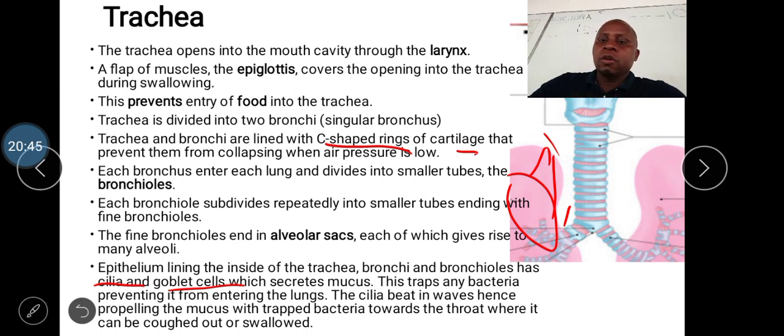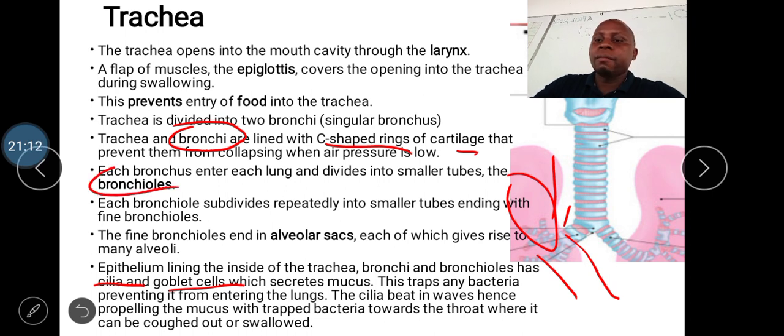Good. So, what is the name of the air tubes that branch from the trachea? The air tubes that branch from the trachea, we have said, are known as the bronchi. What about the smallest air tubes that branch from the bronchi? One is bronchus, many are bronchi. The smaller air tubes which branch from the bronchi are called bronchioles. Okay? Good. So that is how the trachea is modified for its function.